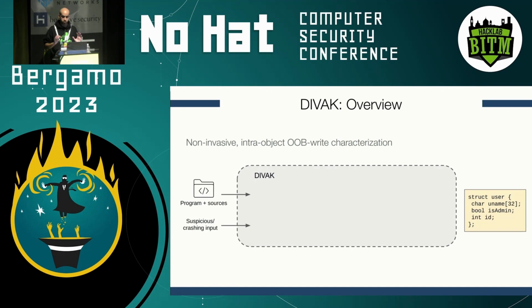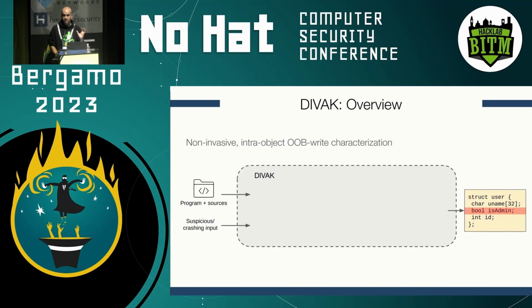So let's see first an overview. We take as input for our system a program together with its source code and a suspicious or crashing input. As output, first, DVAC tells us whether this input triggers an out-of-bound vulnerability, so whether we recognize the specific class of vulnerabilities. And second, it points in the source code to which data structures could be overwritten by this vulnerability.